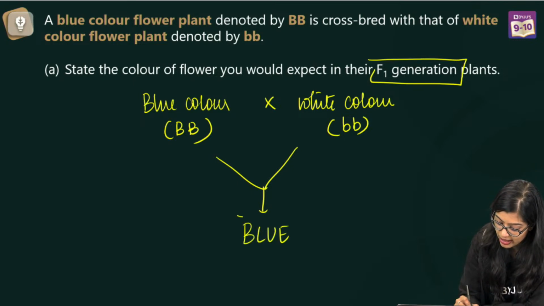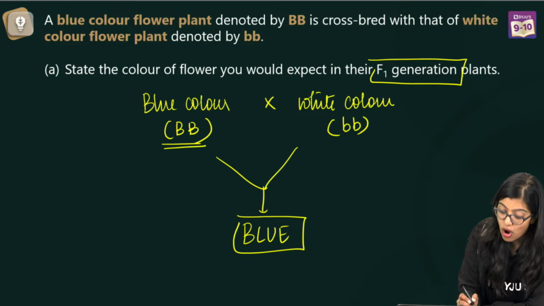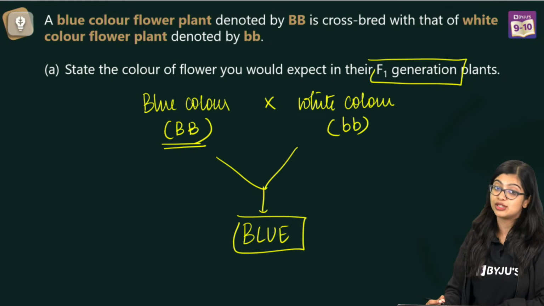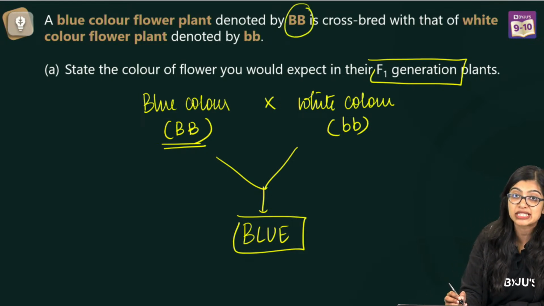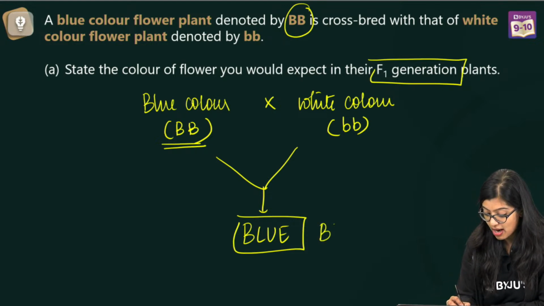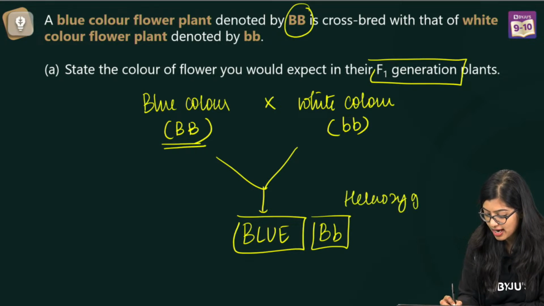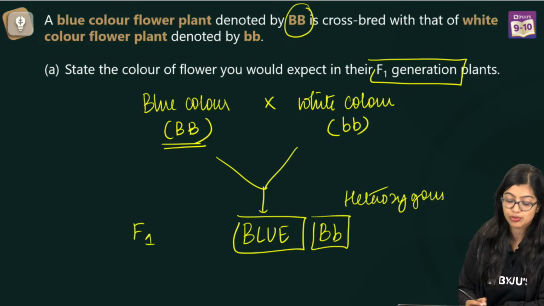It will be blue in color. And why would it be blue in color? Because they have not outright told us that blue is dominant. But because of the way they have written the genotype, they have put capital letters. And because of this, we understand that all of them are going to be blue and they will be heterozygous, right? So all flowers in F1 generation are going to be blue.